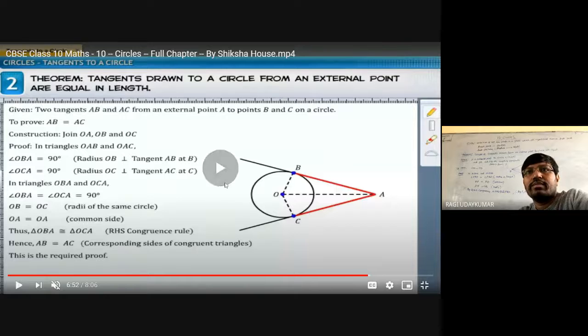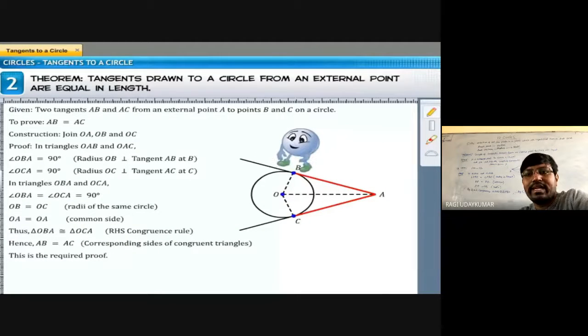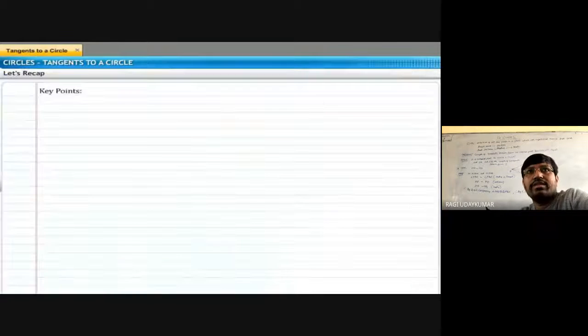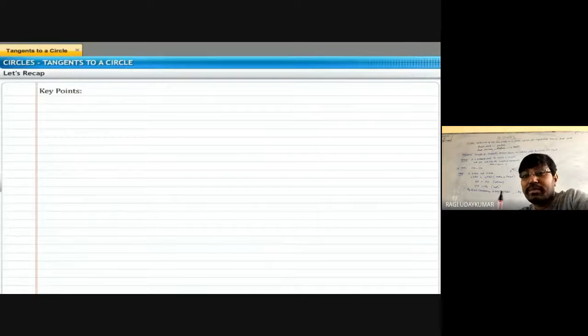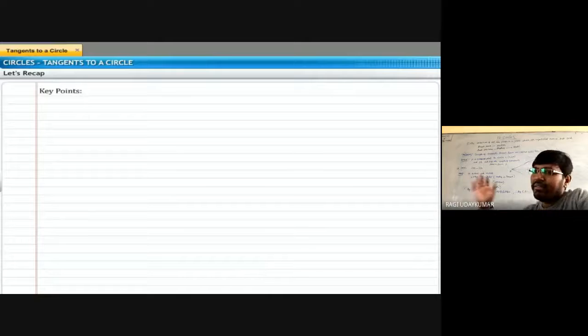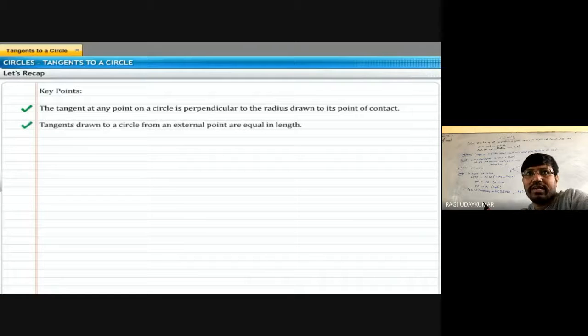So this is the proof of the length of the tangents drawn from an external point to the circle. Okay? समझ में आया ना? Yes, sir. AB is a length and AC is a length. These two are the main key points. What have we learned here till now? Two times I have revised this. Once I explained, and again this one. The tangent at any point on the circle is perpendicular to the radius drawn to its point of contact. Tangents drawn to the circle from an external point are equal. Okay?